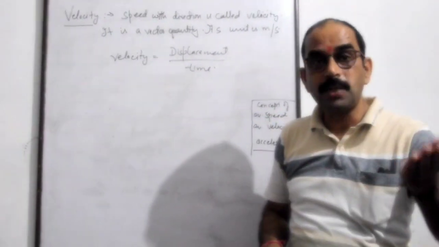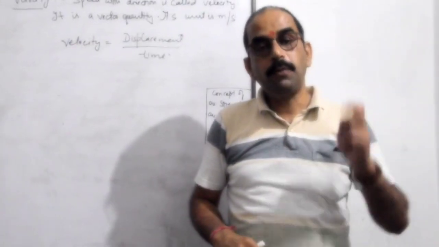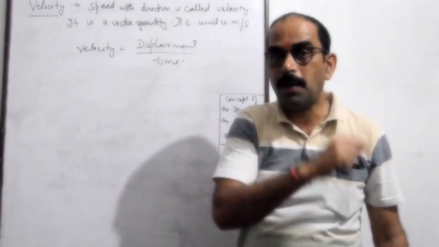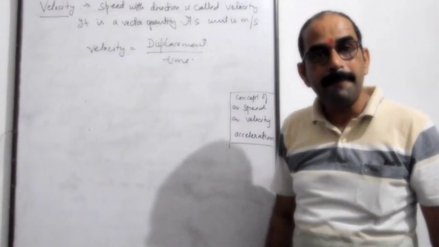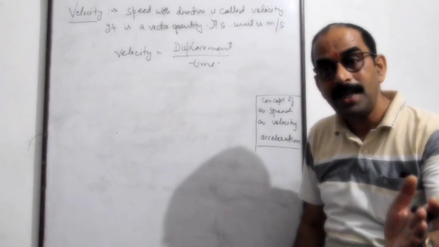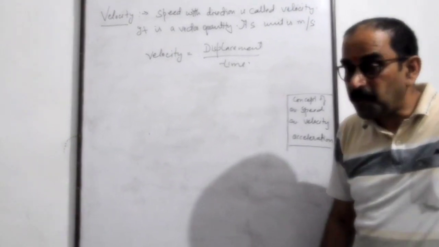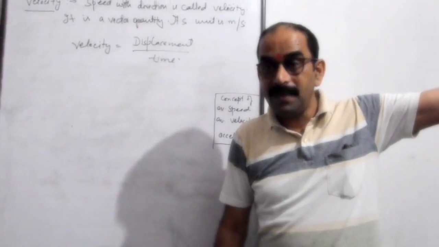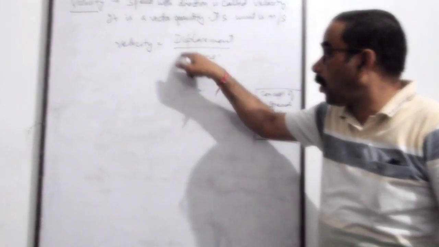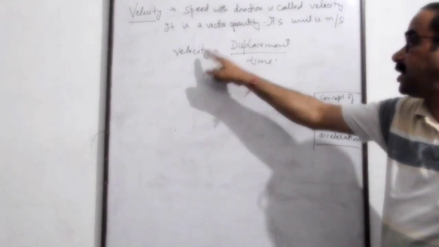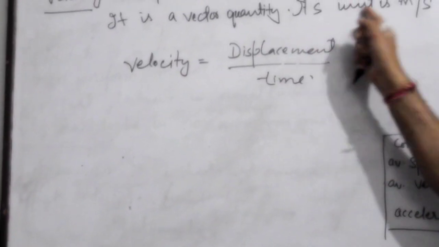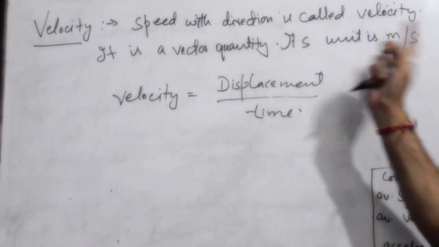You know, distance was scalar quantity. I told you in my previous lecture that distance is a scalar quantity because it is only magnitude, no direction. But displacement is a vector quantity. It is both direction and magnitude. That is why speed was scalar quantity and this velocity is vector quantity. So formula for velocity is displacement upon time. Unit is same because displacement is always in meters, time is in seconds. Unit is again same, its unit is meter per second.